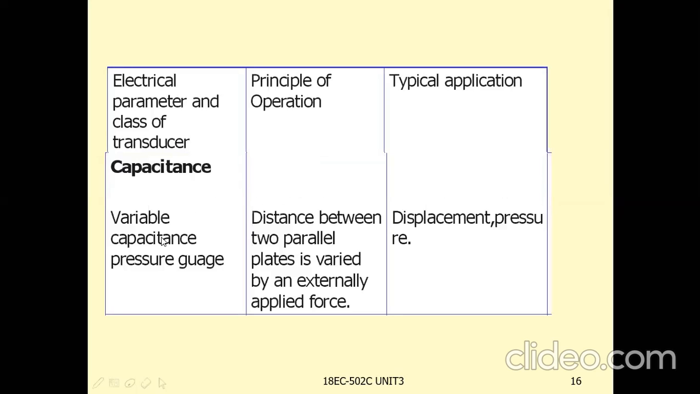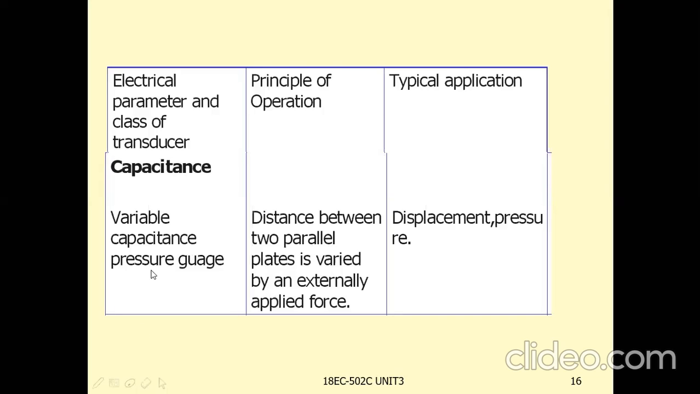Variable capacitance pressure gauge. Example here is pressure gauge. The principle of operation: the distance between two parallel plates is varied by an externally applied force. Here we know capacitance is two parallel plates with a dielectric medium. We know that the capacitance can be varied based on the distance between the parallel plates as well as the type of the dielectric medium.